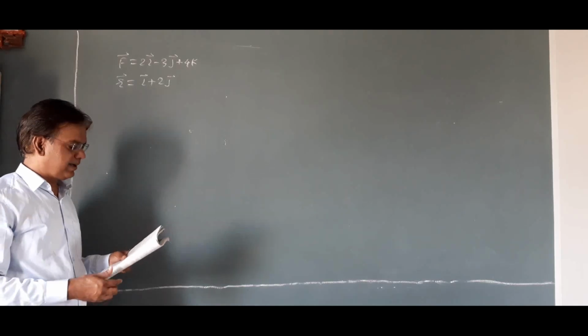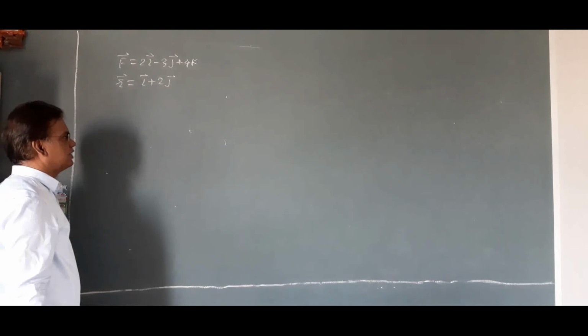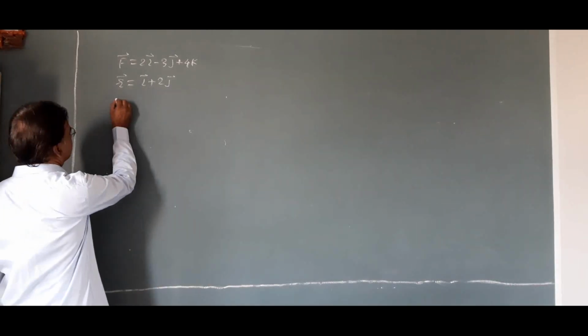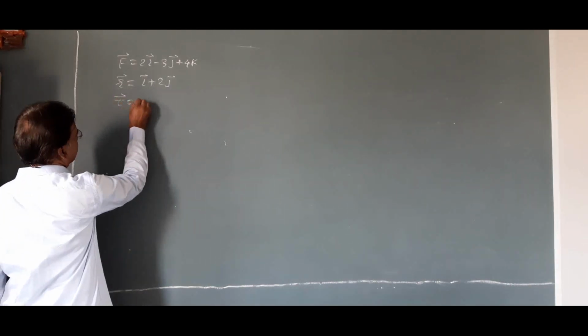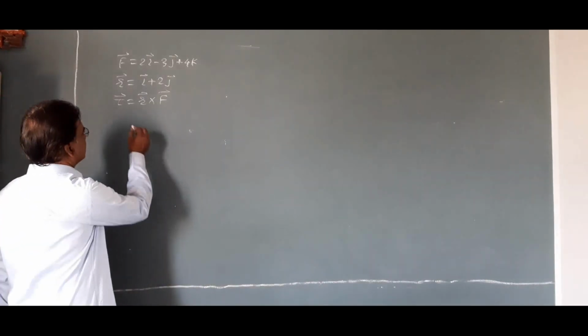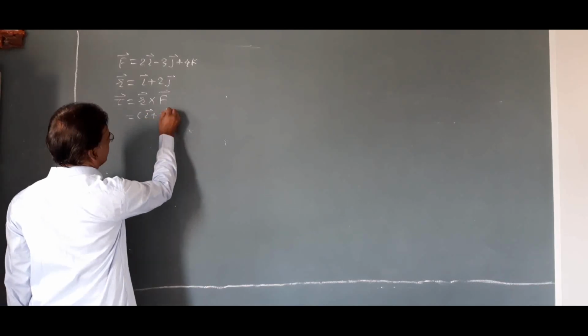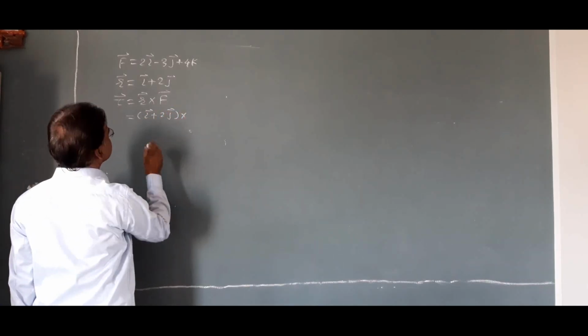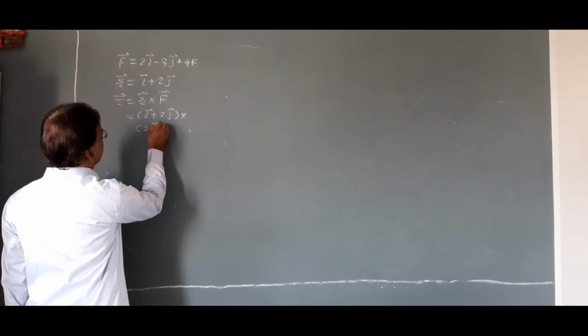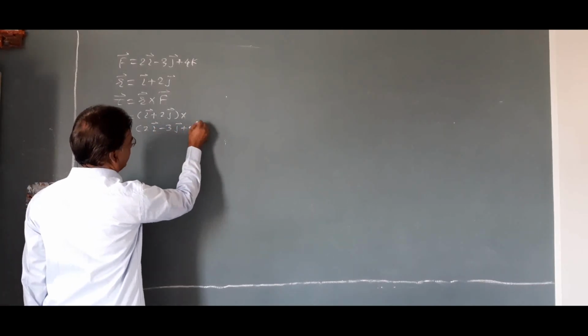Find the torque acting on the particle and calculate its magnitude. We know that torque τ is equal to r cross F, that is (i plus 2j) cross (2i minus 3j plus 4k).